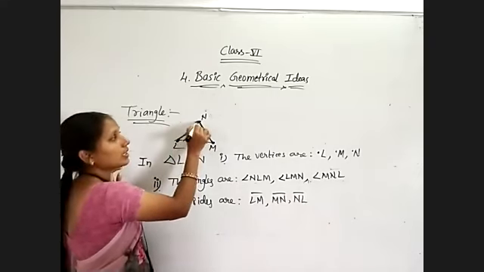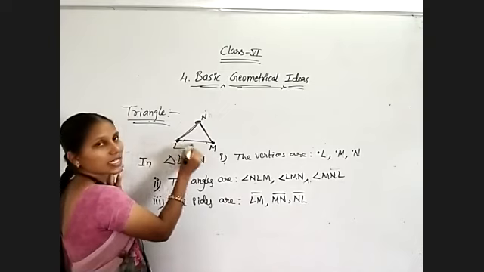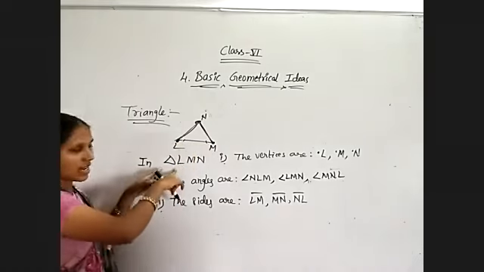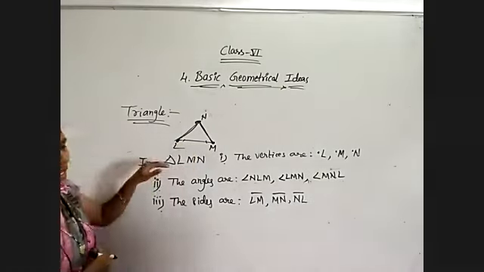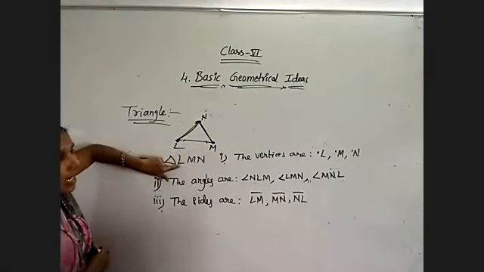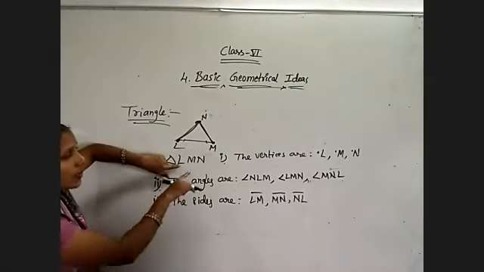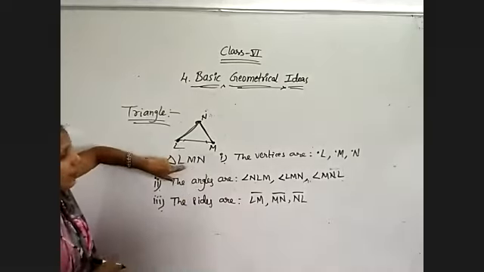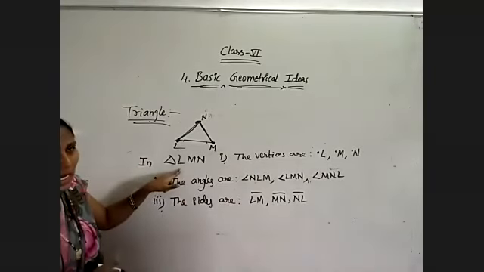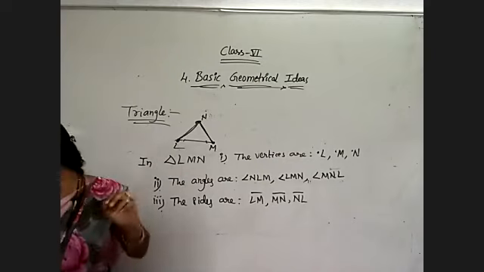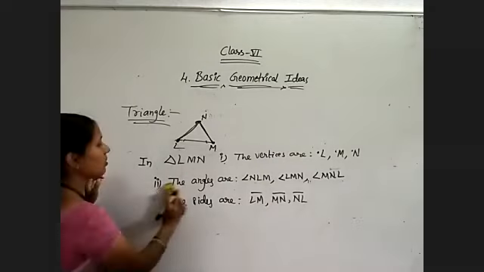At N, LM is the opposite side. In triangle LMN, if I ask what is the opposite side of L, look at the remaining letters: MN. So side MN is opposite to angle L or vertex L. Understand? So these also we will list now.